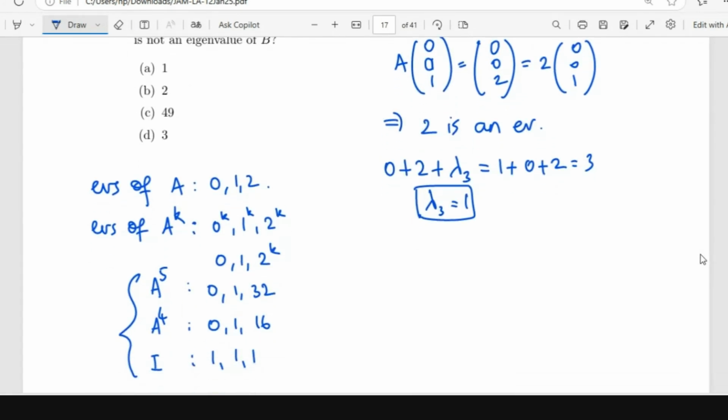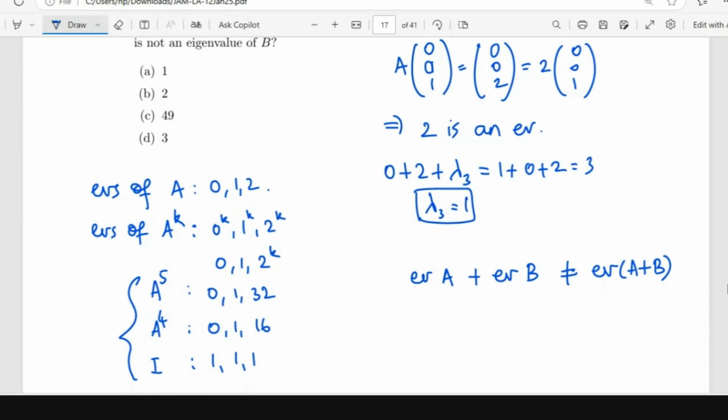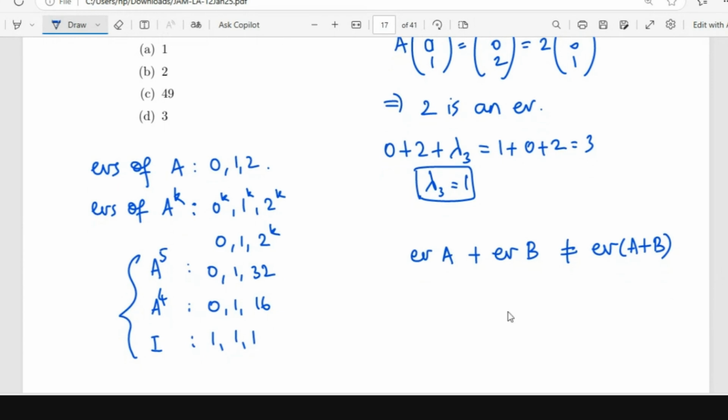Okay, 2. So in general, an eigenvalue of A plus an eigenvalue of B need not be an eigenvalue of A plus B. This is not true in general. But if you take powers of A, an eigenvalue of A power k plus A power m is the sum of the corresponding eigenvalues.